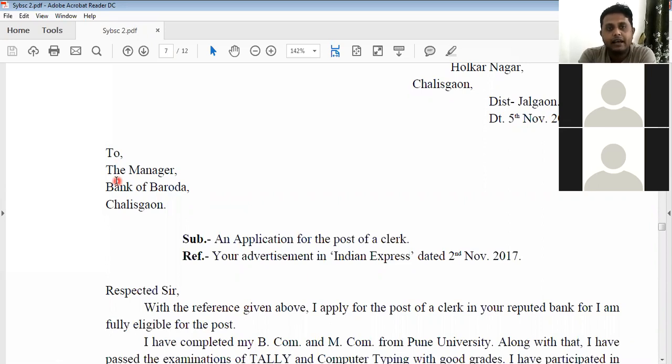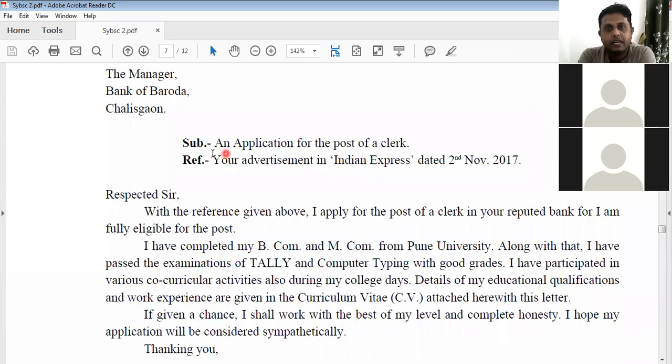Again, as the letter is business or formal letter, we must mention the post, that is the manager, Bank of Baroda, Chalista, right? Then comes subject, a single line subject. Okay. The main issue is application for the post of a clerk. Reference.